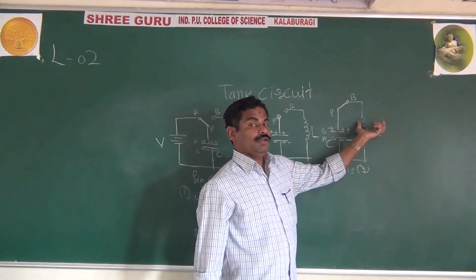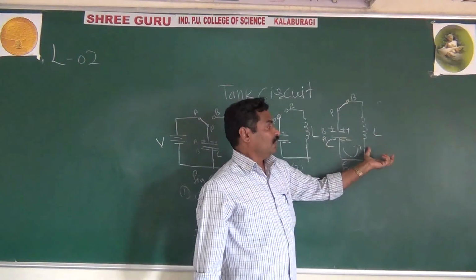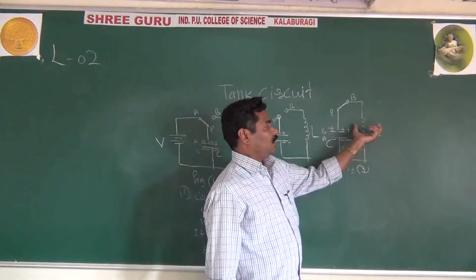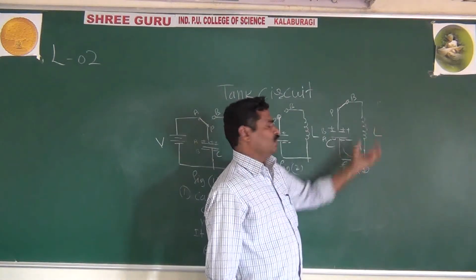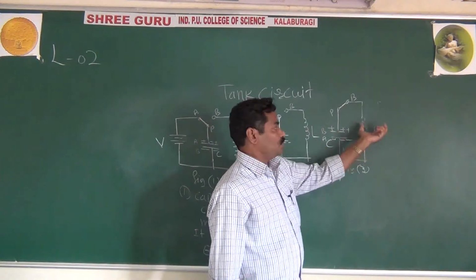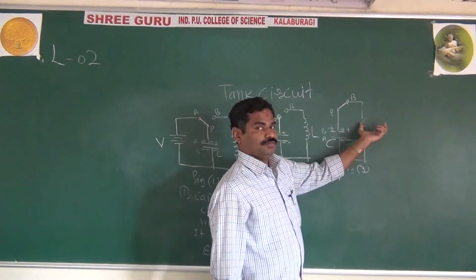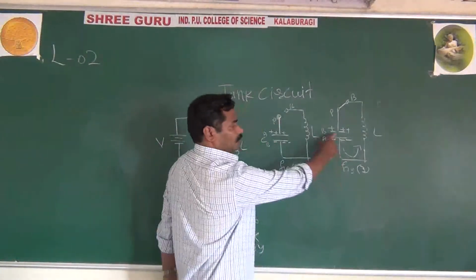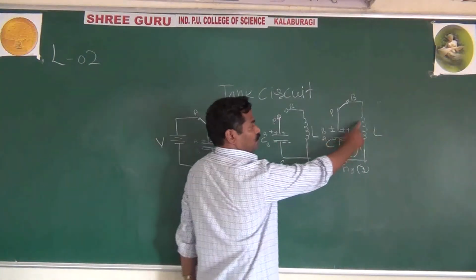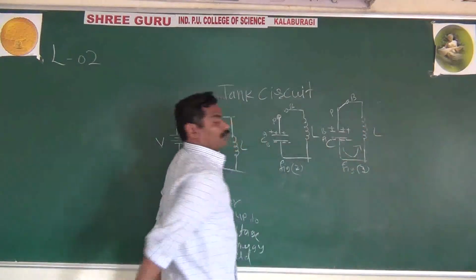Because of that reason, the current increases slowly in the inductor. Whenever the capacitor totally discharges, we get the maximum current in the inductor.